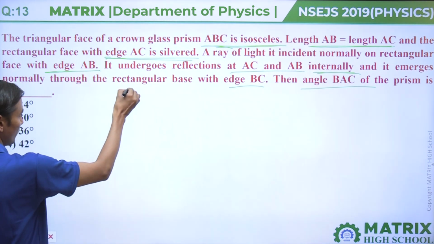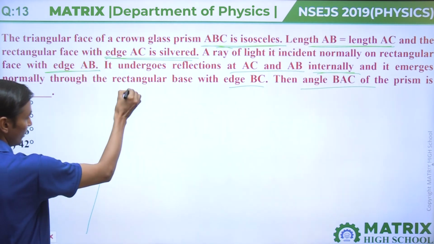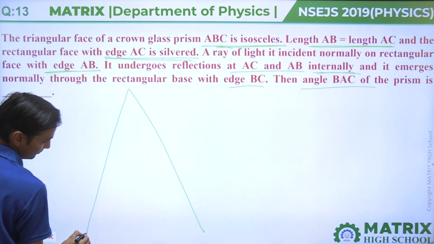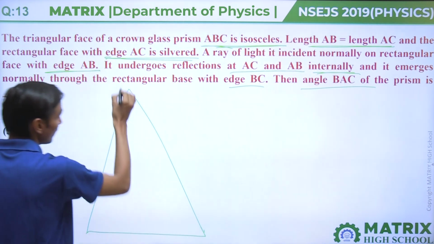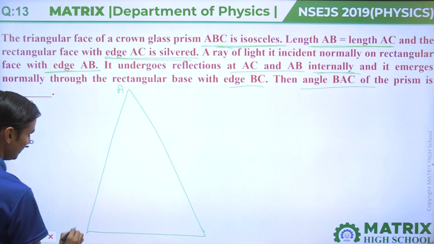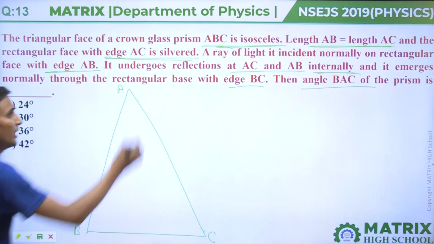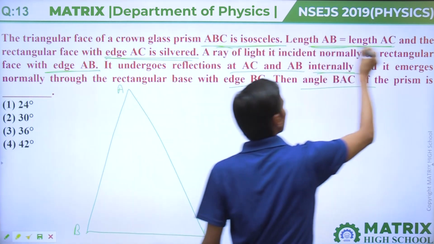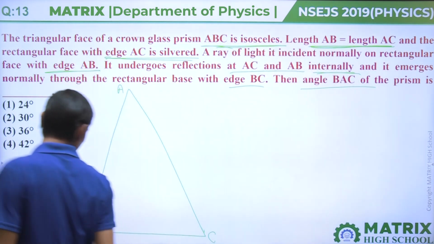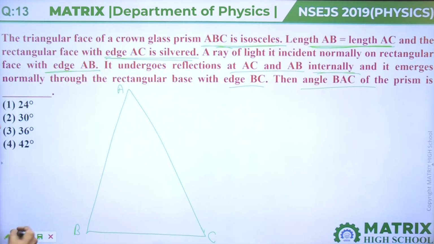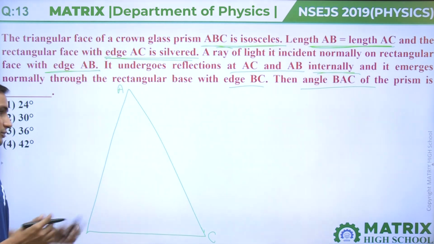First of all, we will make the prism, with A, B and C. AB equals AC is given, so the angles opposite to these sides will be the same.